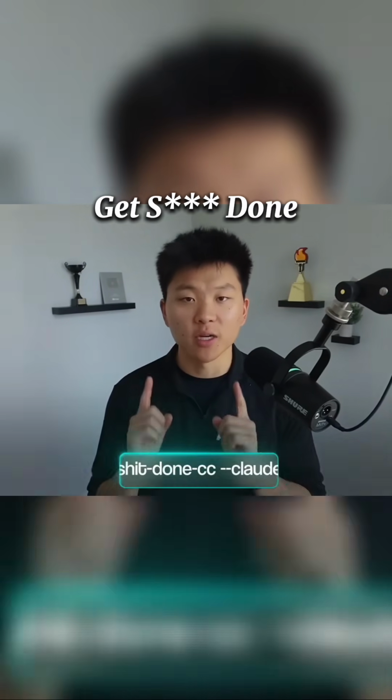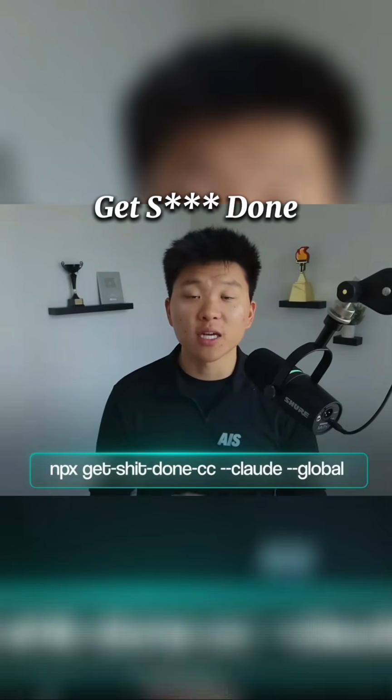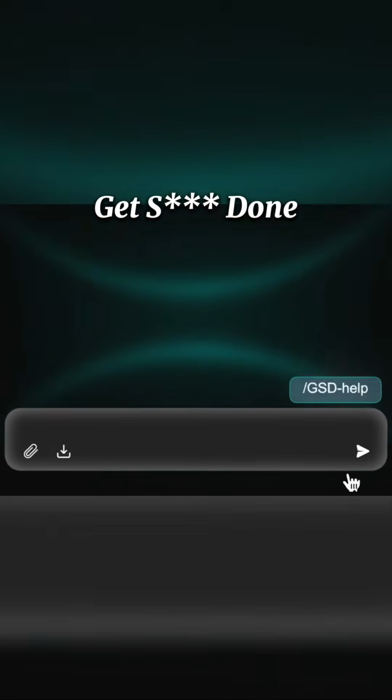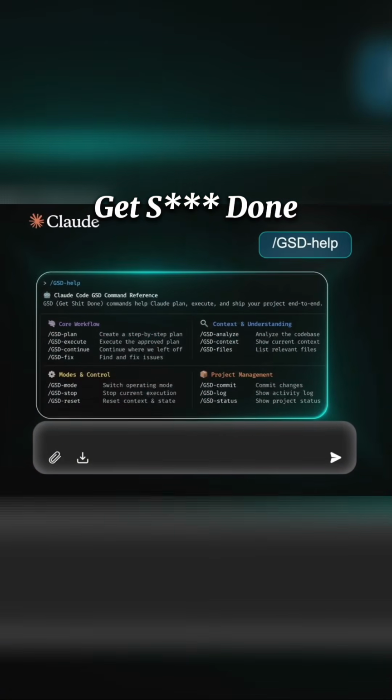So to install this one, just run this command in your terminal, and then you can also type /GSD-help inside of Claude Code to see what other commands are available within that plugin.